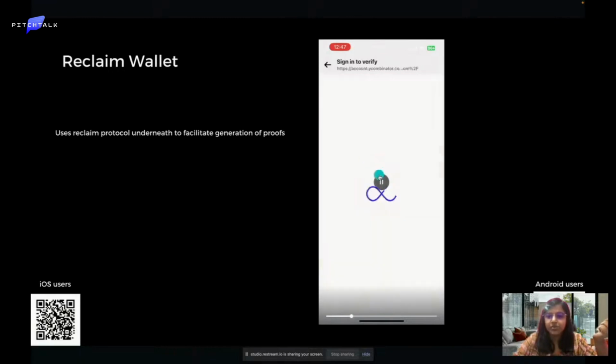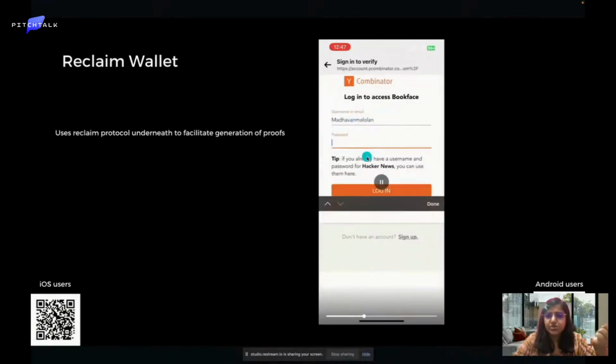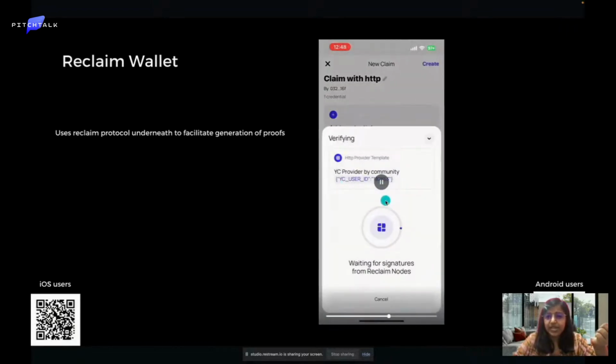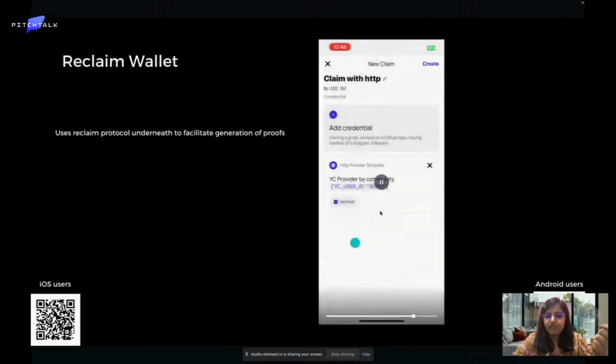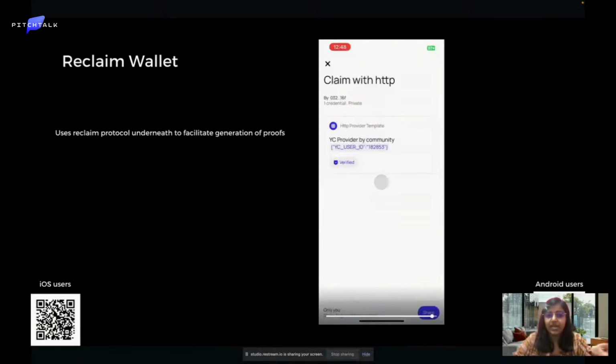For example, here I'm trying to prove that I am a YC member. You just need to log in to your Y Combinator website and create a proof. It detected my user ID, and it is now generating a proof using ReClaim protocol that I am a valid YC member. After the proof is done, I can share it with anyone that I want to, and they can verify that I am a real YC member.